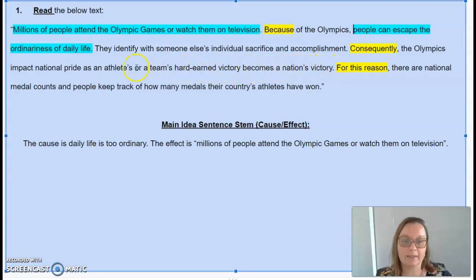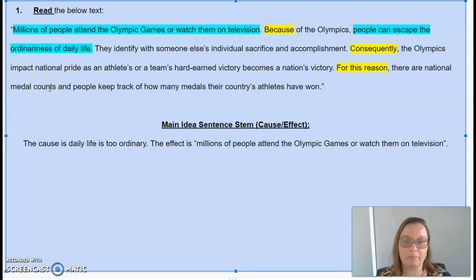So it impacts the athletes and the teams and how they feel about their victory. It also impacts, it says, for this reason, there are national medal counts, and people keep track of how many medals their country's athletes have won. So this is another effect that people like to count the medals.